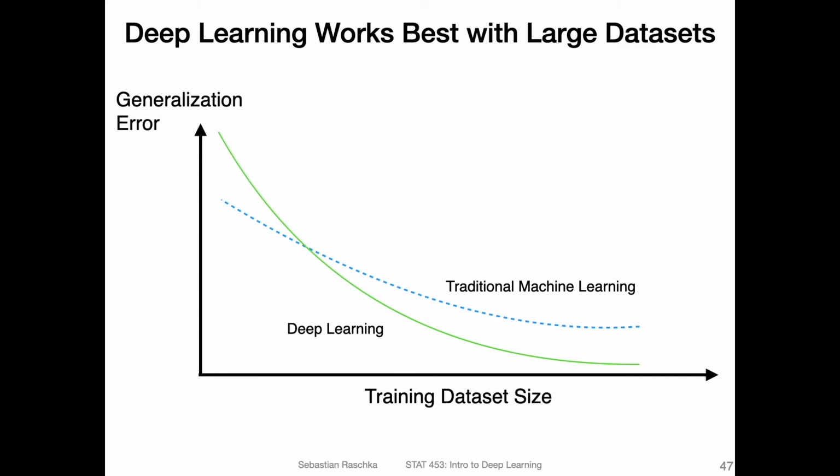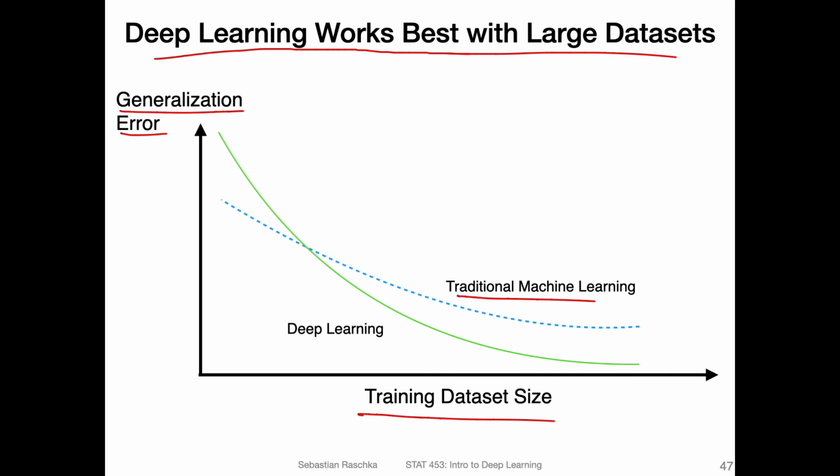One aspect about deep learning is that deep learning works best with large data sets. So here I have drawn another conceptual plot related to the generalization error and the training data set size. If we compare traditional machine learning, for example, decision trees, random forests, support vector machines, things like that, to deep learning, usually if we have a small data set, traditional machine learning will perform better. So the generalization error for traditional machine learning will be lower.